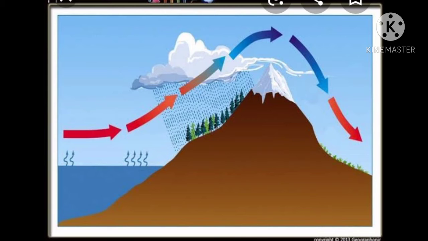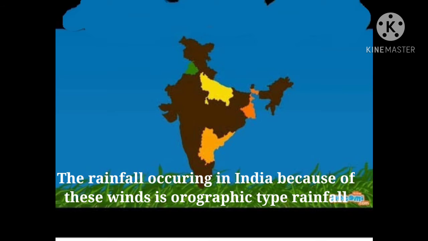Now the effect of monsoon rainfall is important when we think of the Indian subcontinent. We have studied this in the previous standard. The rainfall occurring in India because of these winds is orographic type of rainfall. Now cyclonic rainfall.